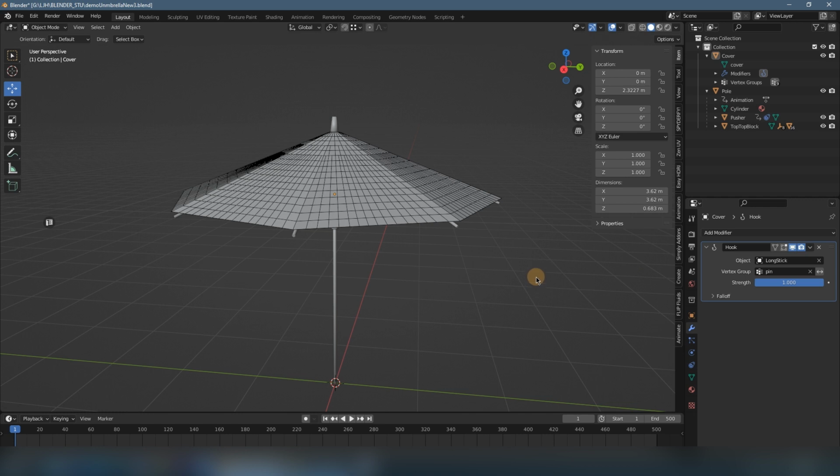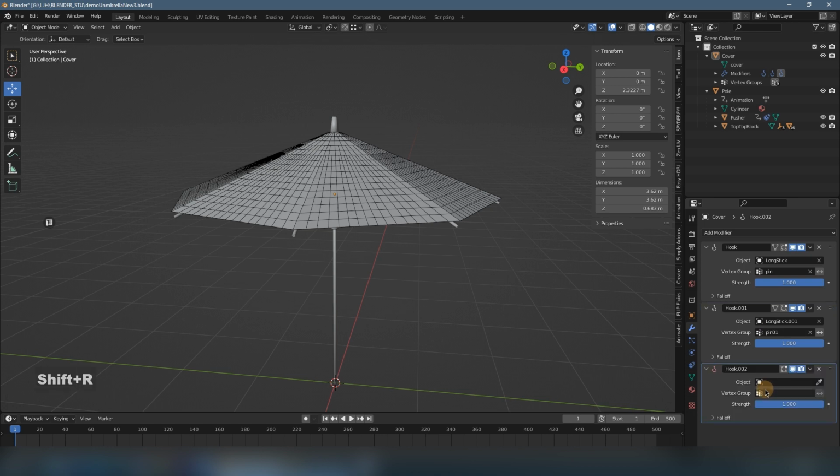So we're gonna repeat this operation by pressing Shift R. We're gonna have the second hook modifier, and the next time we will select the long stick 01 object, which means the next stick, and we will select the next pin group as well. They will correspond together, and repeat this step to select the long stick 3 and pin 3, and Shift R again.